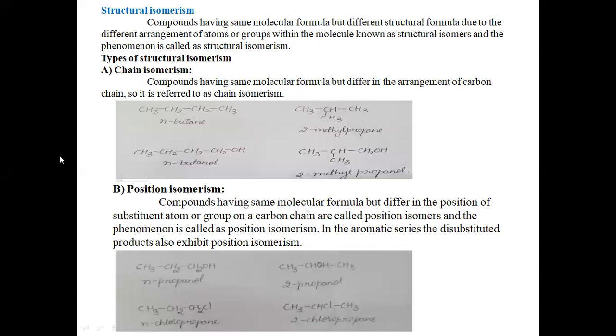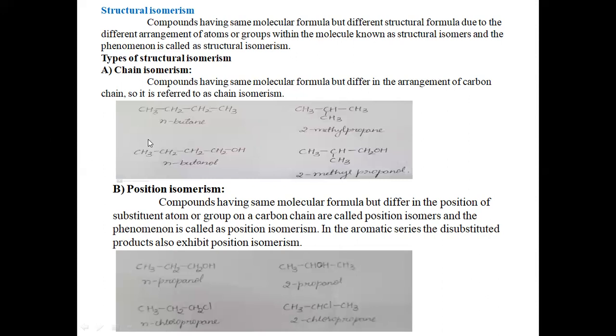If we take two compounds, they will have the same molecular formula, but there will be a difference in the arrangement of the carbon chain within the molecule. Such type of isomerism is called chain isomerism.